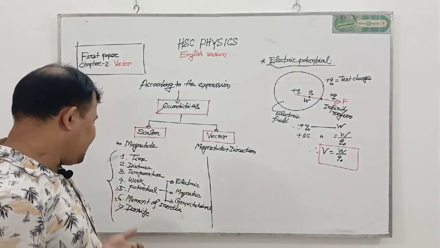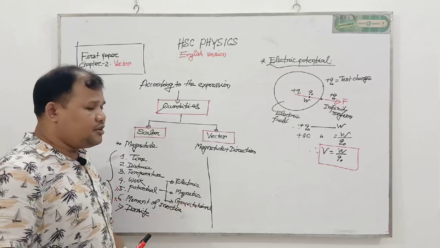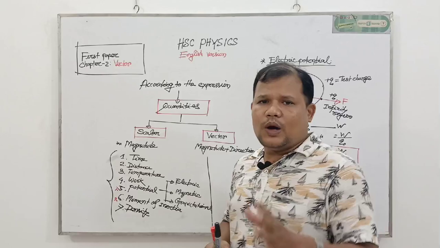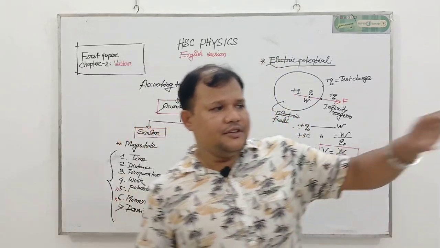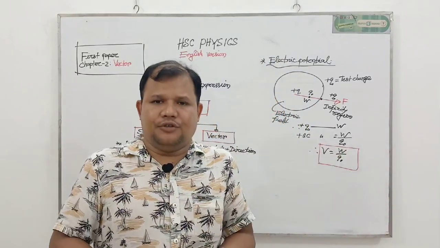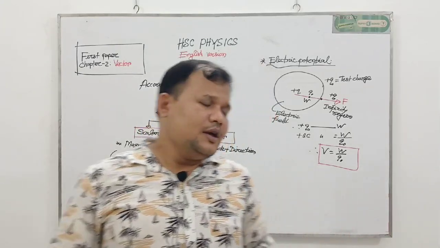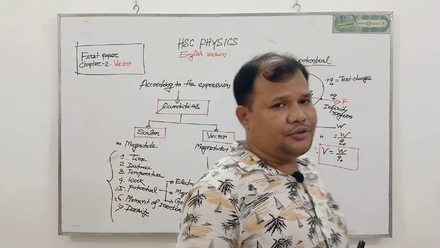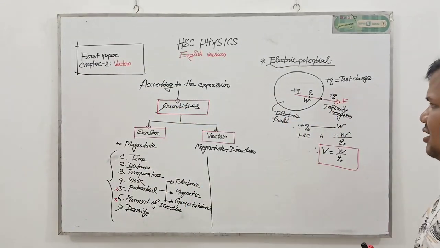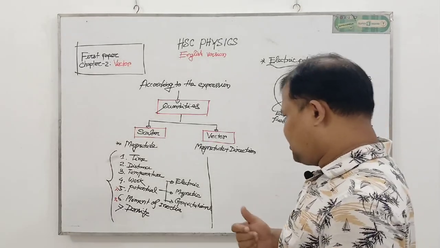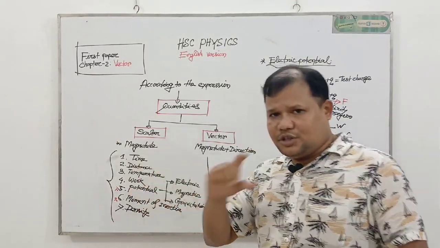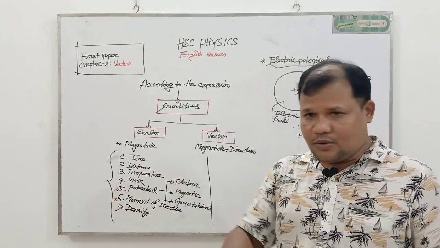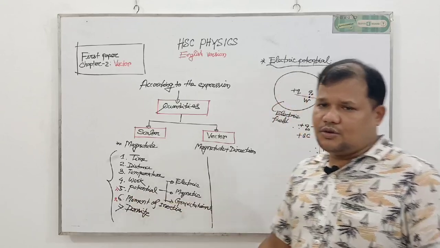Magnetic potential is the same, gravitational potential is the same. In case of gravitational potential, the work for taking 1 kg mass from infinity to any point inside a gravitational field is called gravitational potential. My dear students, I think all of you clearly understand why potential is a scalar quantity. What is potential? Potential is one kind of work. As in our previous section we learned work is a scalar quantity, so electric potential is also a scalar quantity.